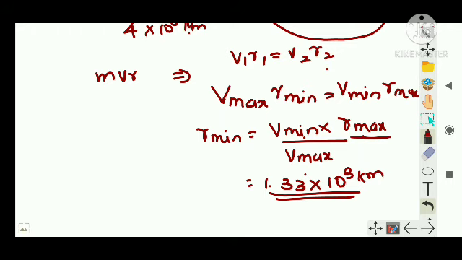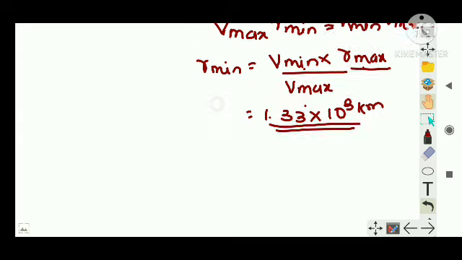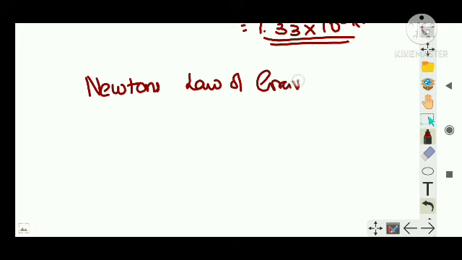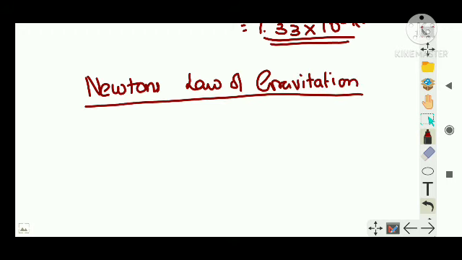Now moving on to the next section, which is called Newton's law of gravitation. This is something you have learned in your 9th class. Now Newton realized that if a planet has to revolve around the sun, a force of attraction is directed radially, right?